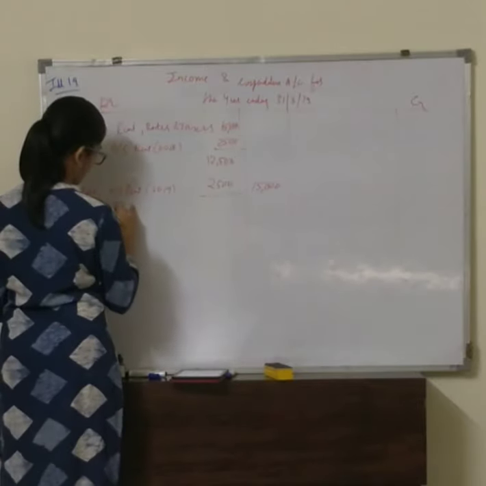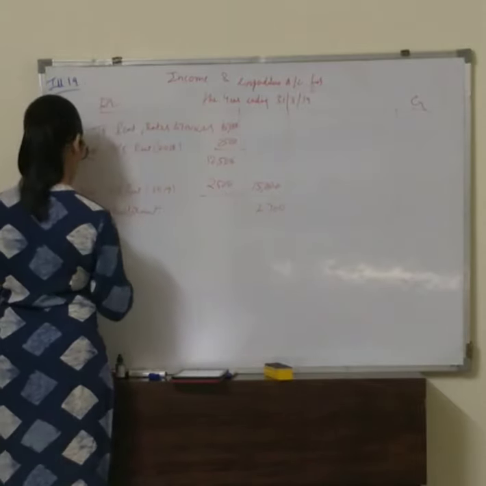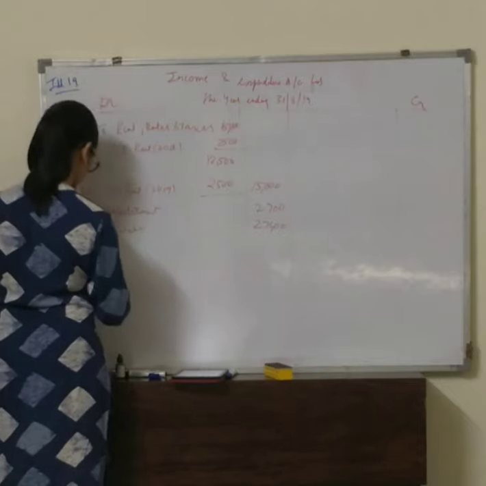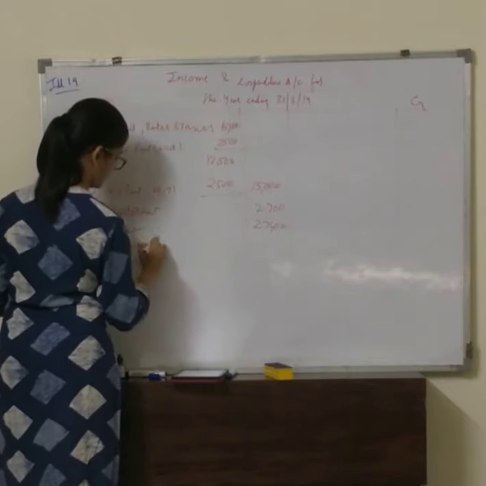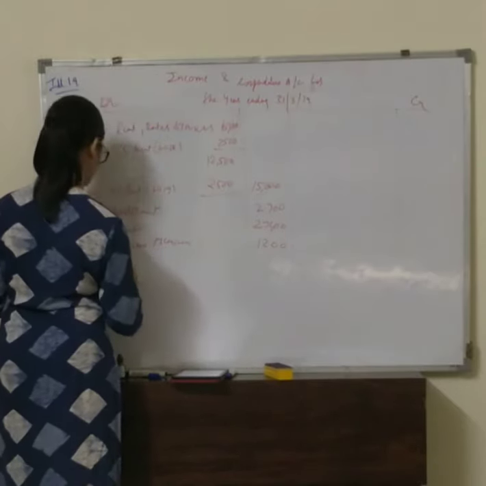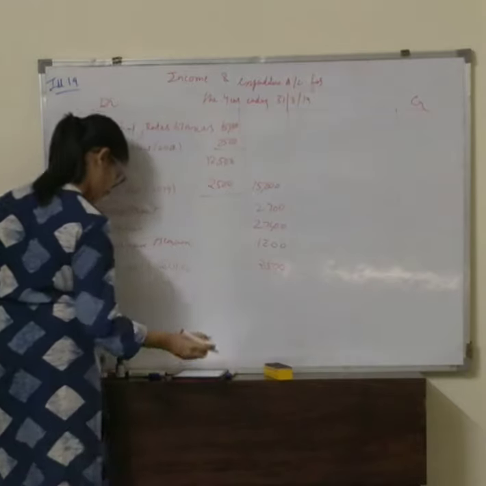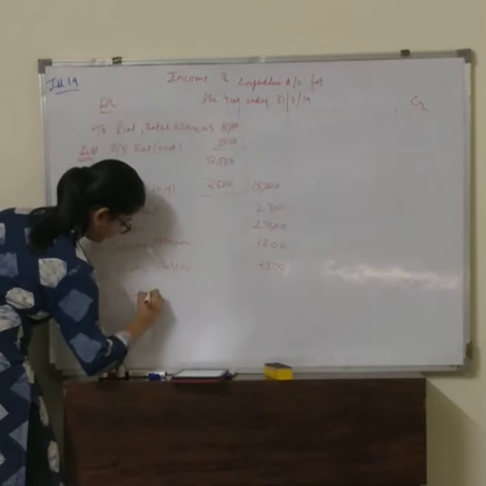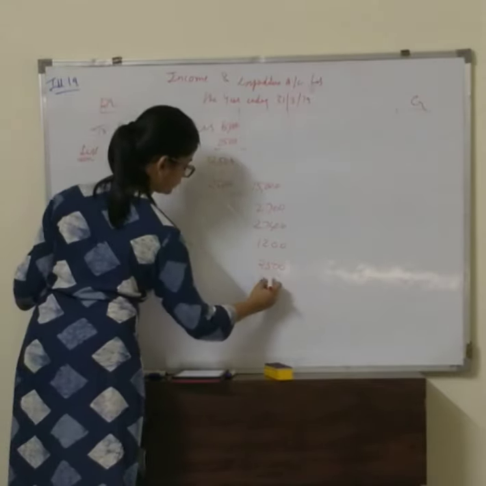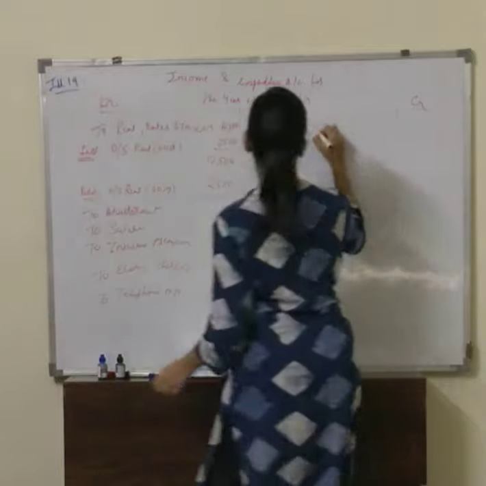Then we have to advertisement, 2,700, to salaries, 27,400, to insurance premium, 1,200, to electric charges, 2,500, to telephone expenses, 2,400. Then on the income side we have by subscriptions.